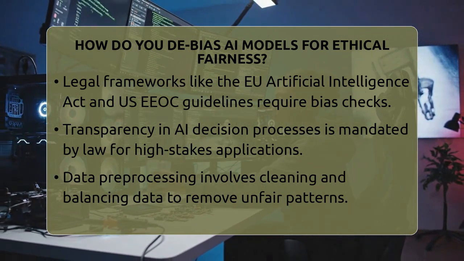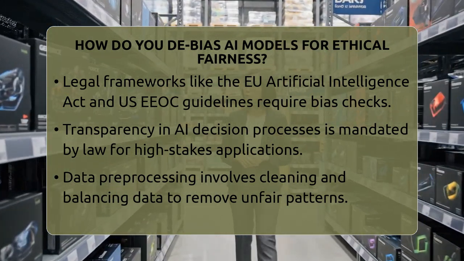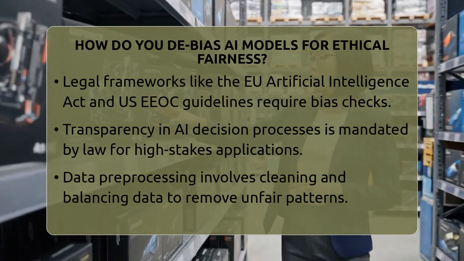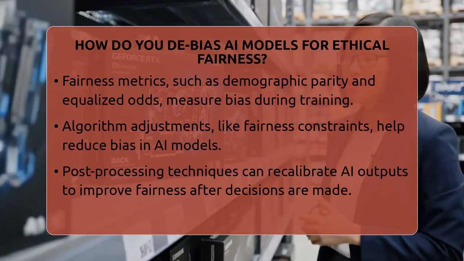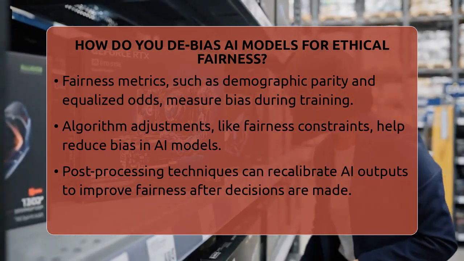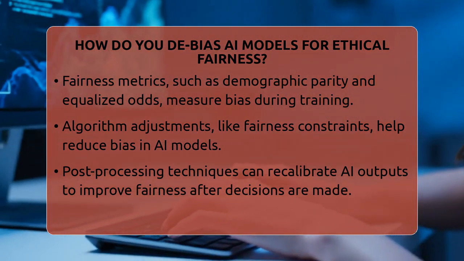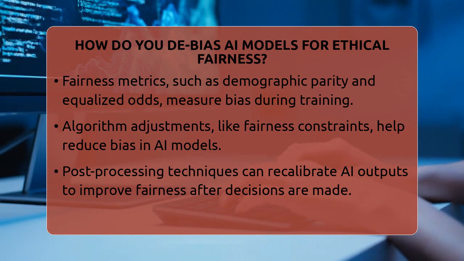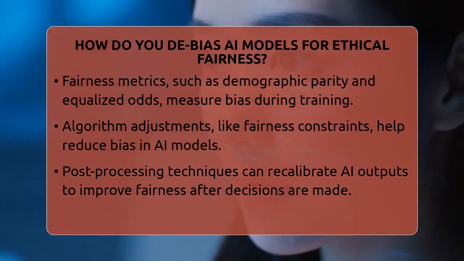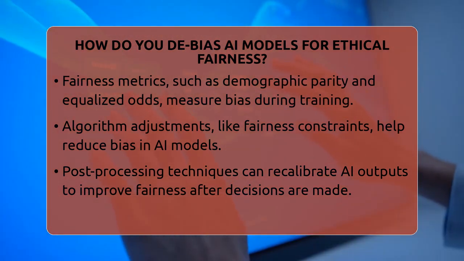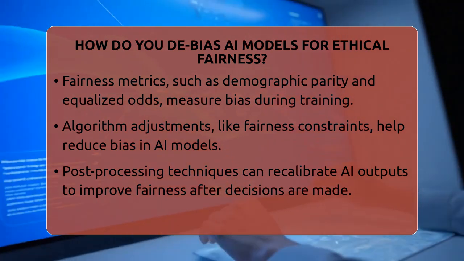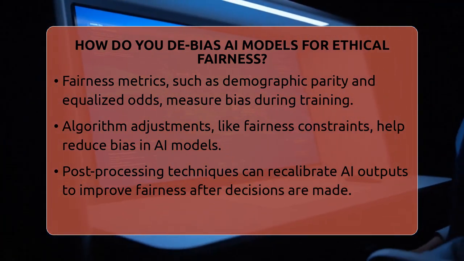If biases are found, adjustments can be made through algorithmic tweaks, like adding fairness constraints or regularization techniques that penalize unfair outcomes. Post-processing is another step. After the AI makes a decision, its outputs can be adjusted to improve fairness. For example, recalibrating predictions so that different groups get similar results.